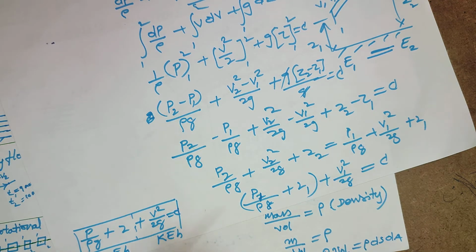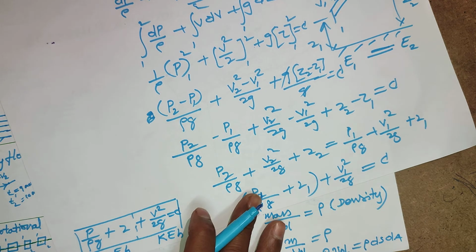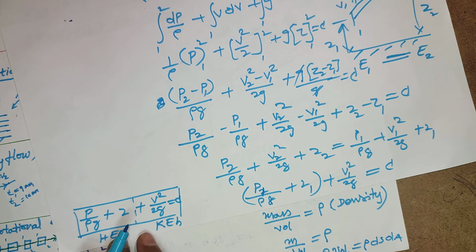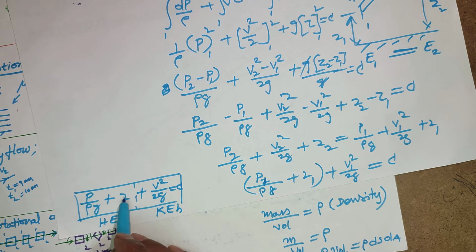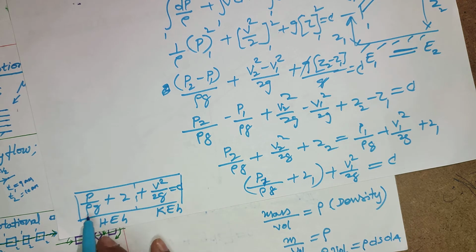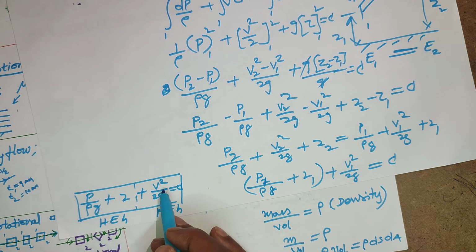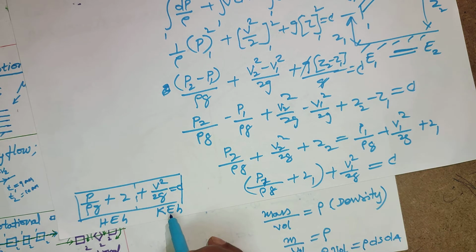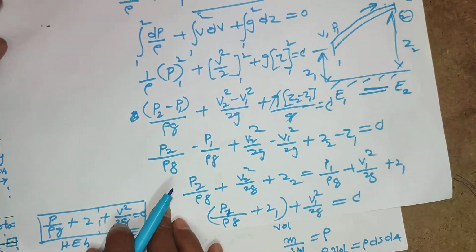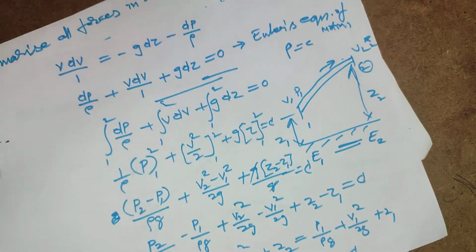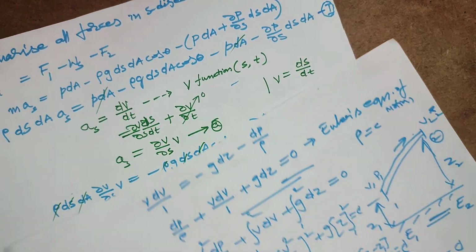Again I am telling you, the sum of the pressure energy and potential energy is called the hydraulic head, and this is the kinetic energy head. Like this you can derive the Bernoulli's equation.